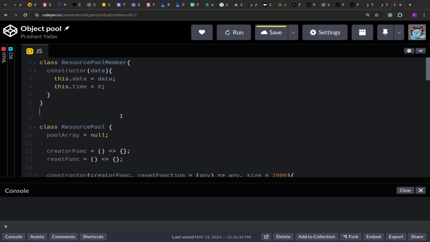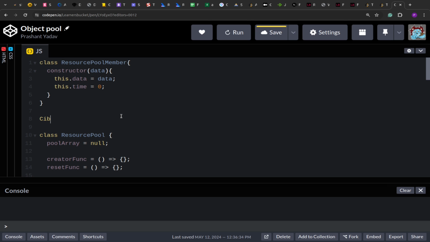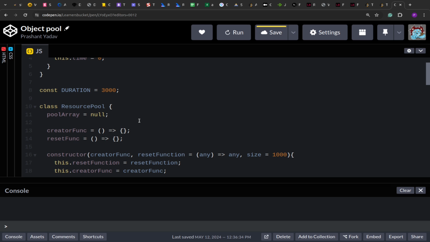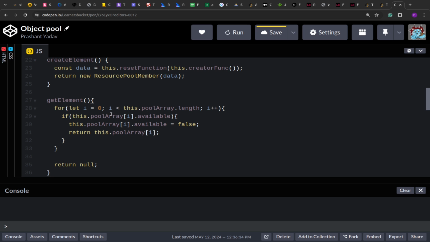Let me define a default duration over here. So we are going to store the object only for 3 seconds. After that it will automatically be released. Now here we are going to make a change. The change is, while creating the element, we were setting it as available false previously, manually. This time what we'll do is we'll check if